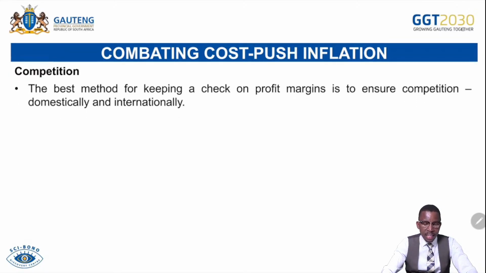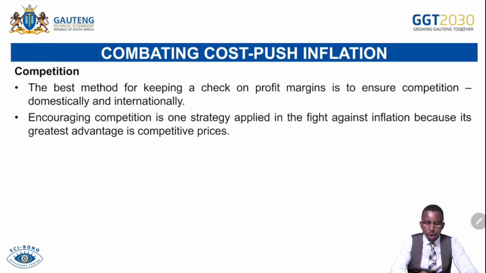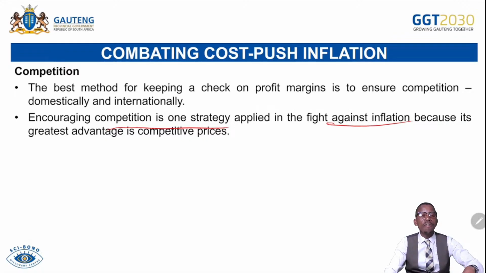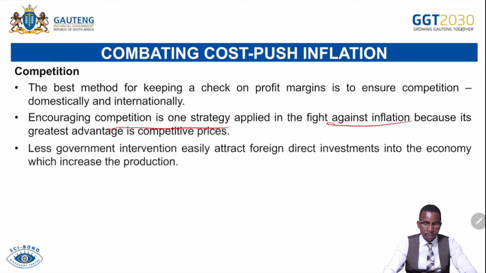The competition. The best method of keeping a check on profit margins is to ensure competition domestically and internationally. So encouraging competition is one of the strategies applied in the fight against inflation, because it is a great advantage. If ever local firms can be competitive locally and abroad, that can lead to them charging competitive prices because of the increase in competition. Less government intervention easily attracts foreign direct investments into the economy, which increases the productivity. So should there be a deregulation that attracts more firms to invest in the South African economy, which will be increasing competition and result in high level of productivity and output, as well as competitive prices.